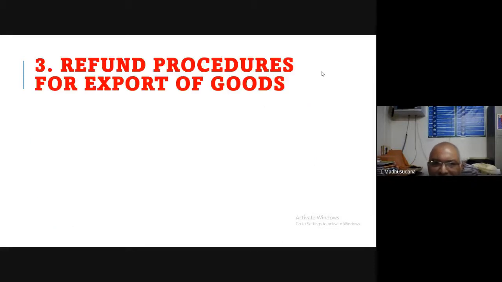Okay. Next, refund procedure for exports of goods. What is the procedure for refund of tax by the exporters of goods? So there may be export of goods or there may be export of services. As far as goods are concerned, what is the refund procedure? What procedure the exporter has to follow for getting refund of the taxes from the government?